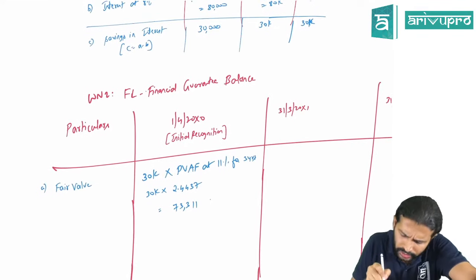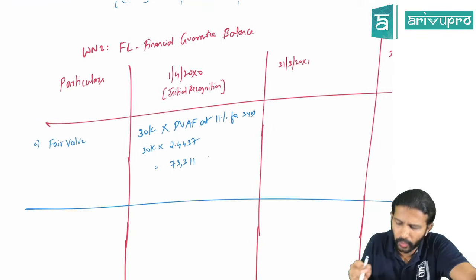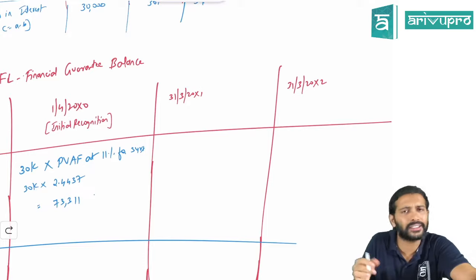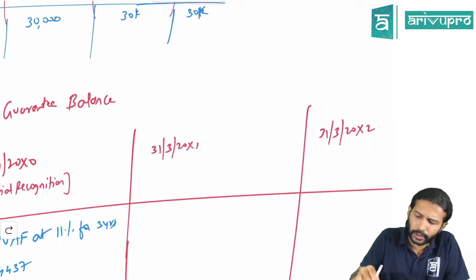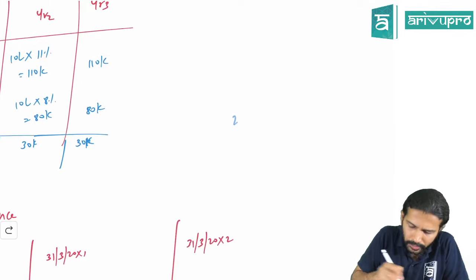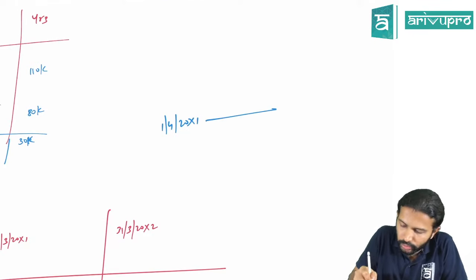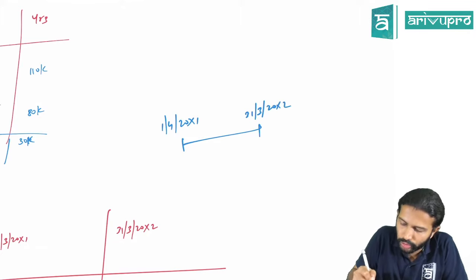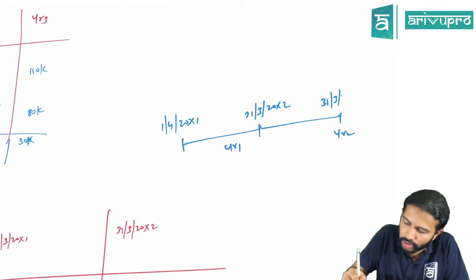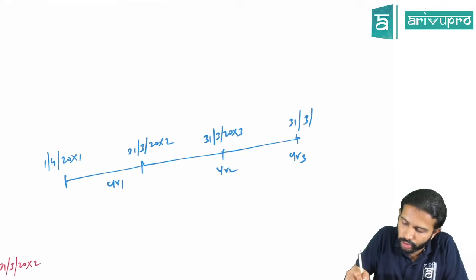First, you found out the fair value at initial recognition, right? Similarly, also find out the fair value at the end of the first year and second year, because you have to recognize it at fair value. You took the loan on 1st April 20x1 to 31st March 20x2. This is your year 1. Then year 2 will end on 31st March 20x3. Then year 3 will end on 31st March 20x4.